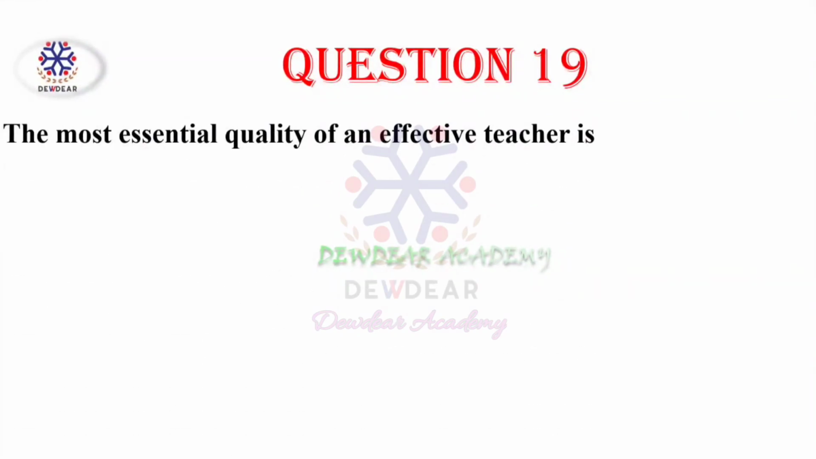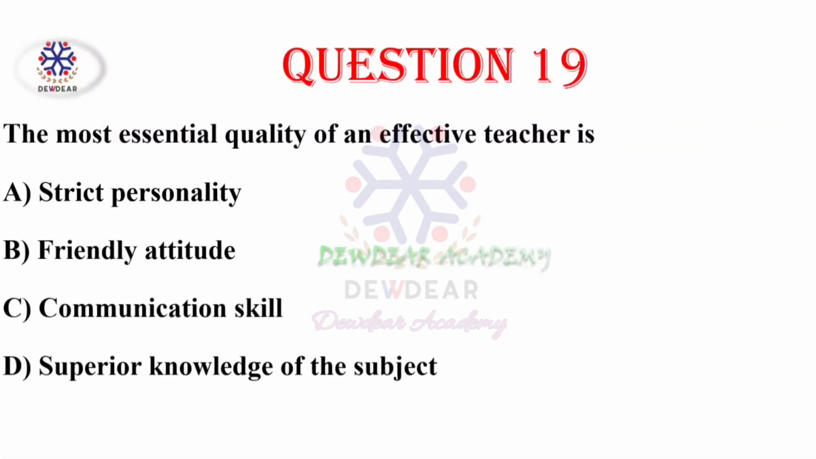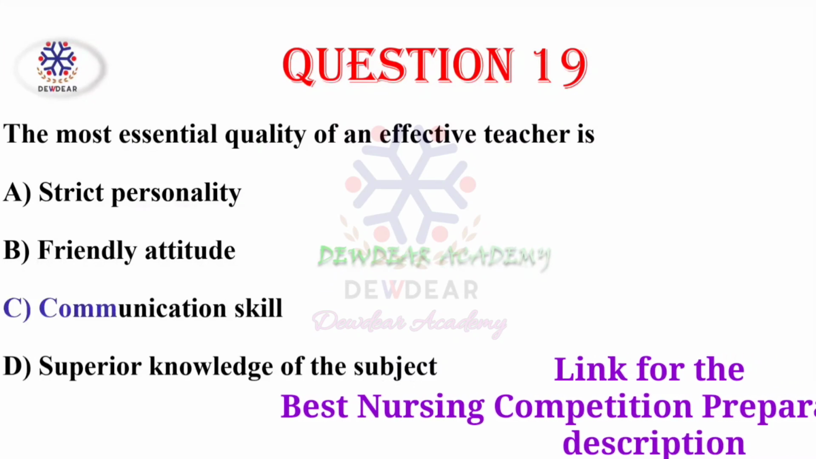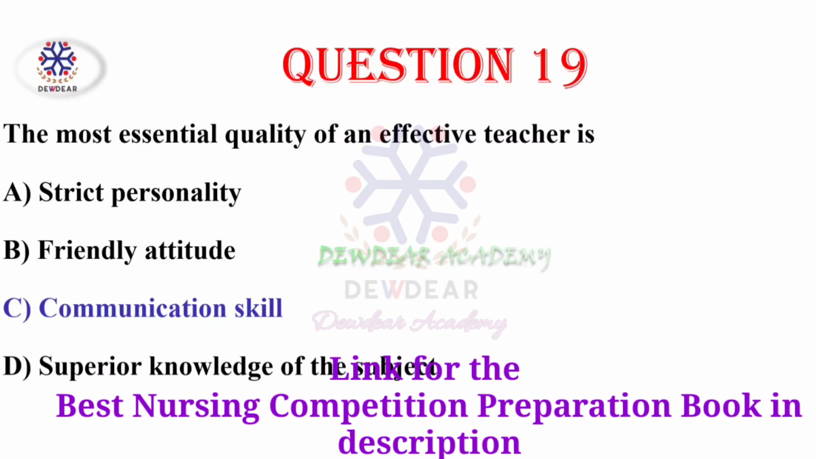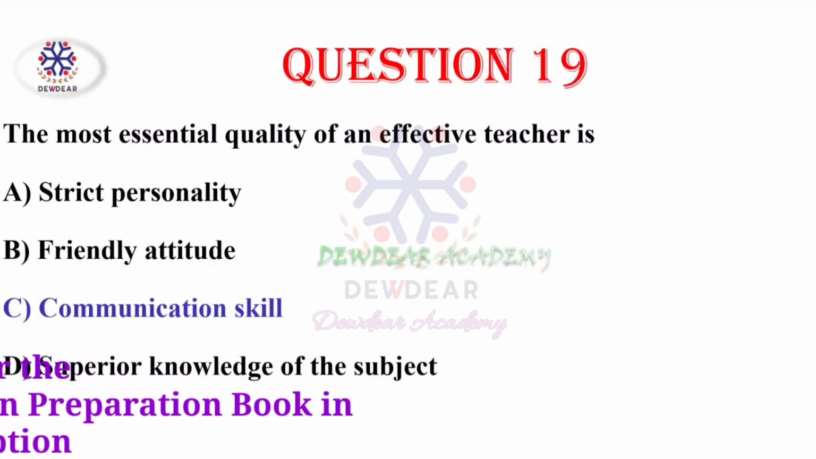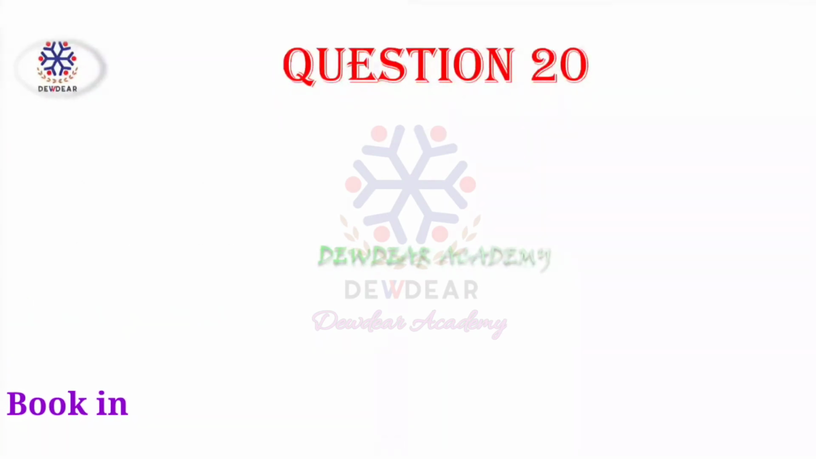Then question number 19. The most essential quality of an effective teacher is. Options: strict personality, friendly attitude, communication skill, superior knowledge of the subject. Correct answer is communication skill. Communication skill is the most essential quality of an effective teacher.